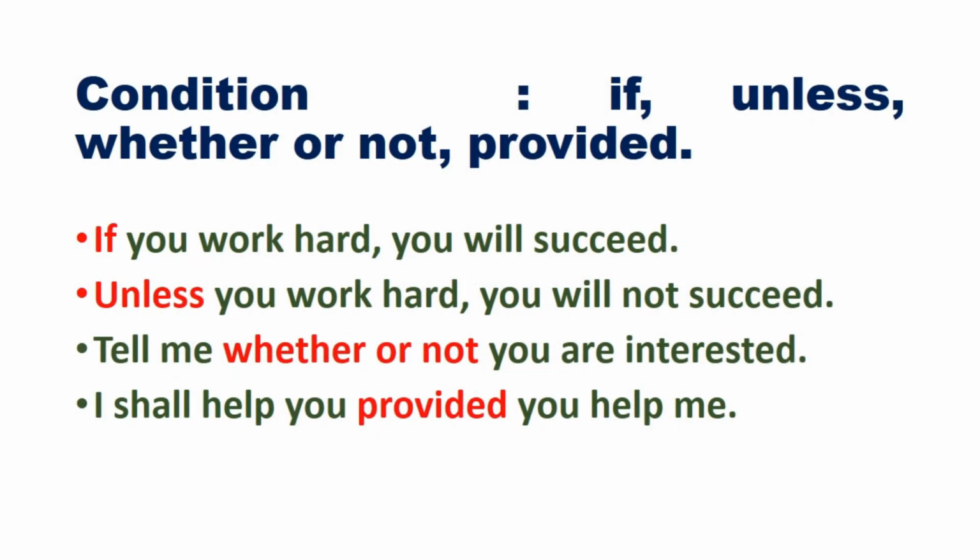Now condition. The conjunctions are if, unless, whether or not, provided. Look at the examples. If you work hard, you will succeed. Now, if you work hard is the subclause, you will succeed is the main clause. Second one, unless you work hard, you will not succeed. Well, the difference between if and unless is what? Unless means if not. So, unless you work hard means if you don't work hard, you will not succeed. So, again, unless you work hard is the subclause and you will not succeed is the main clause.